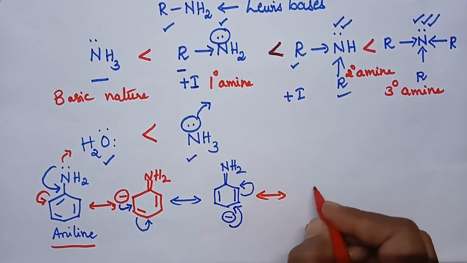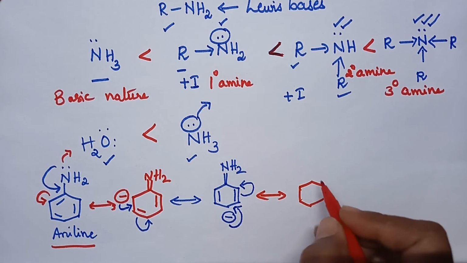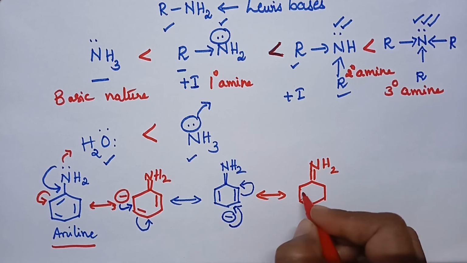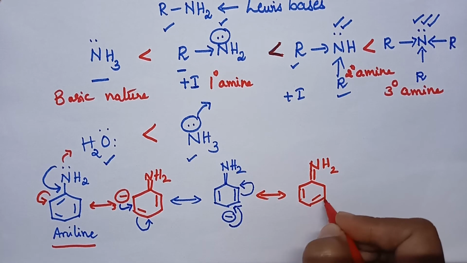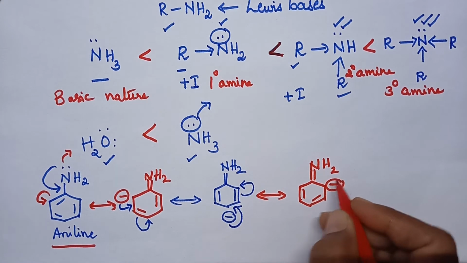And the resulting resonating structure has a double bond and NH2. Here a double bond is present between these two carbon atoms, and this carbon atom carries the negative charge.